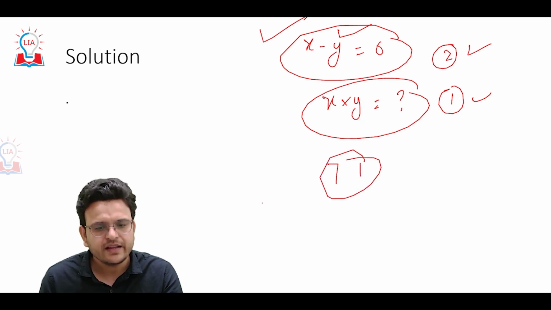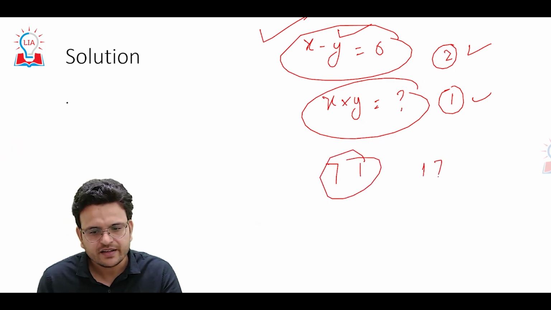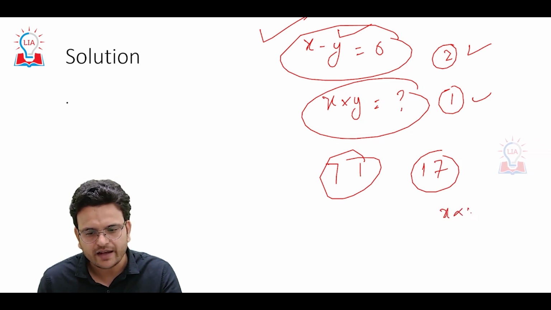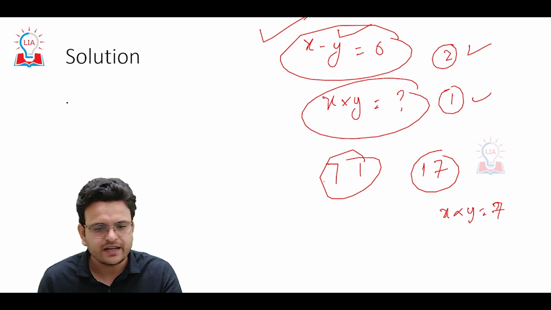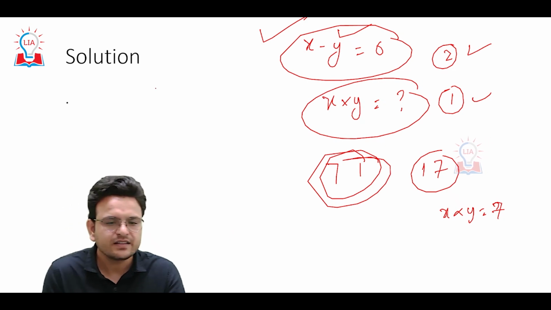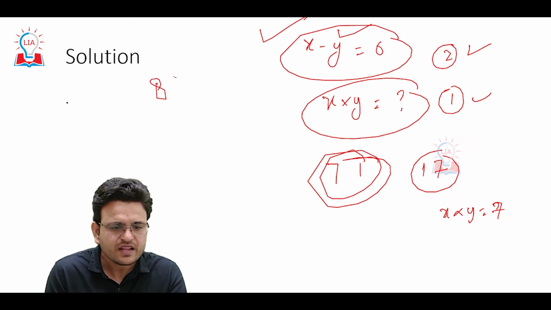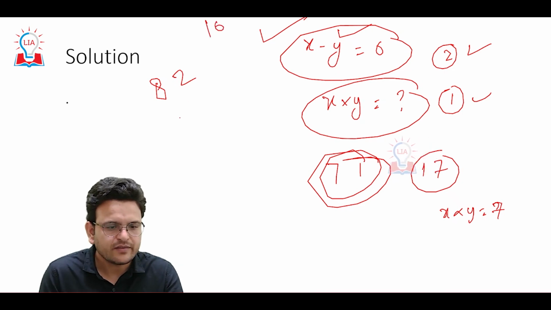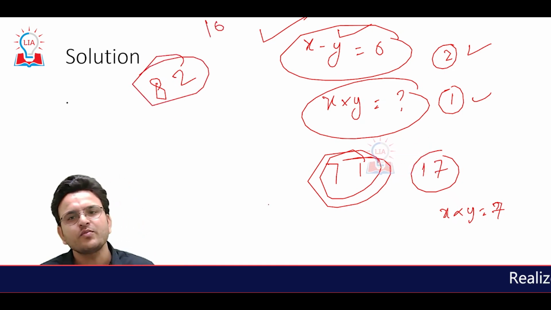So the number will be 71, and the reverse will be 17. If we know the product of x and y equals 7, then the number will be 71. Similarly, when we know the product is 16, then we can say the number will be 82. Hope you are able to understand.